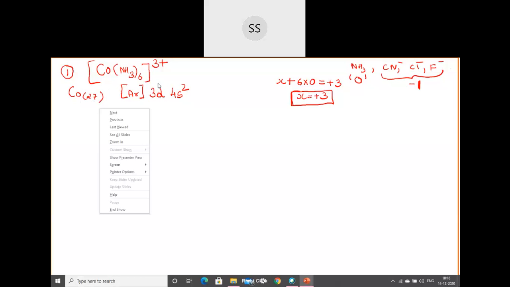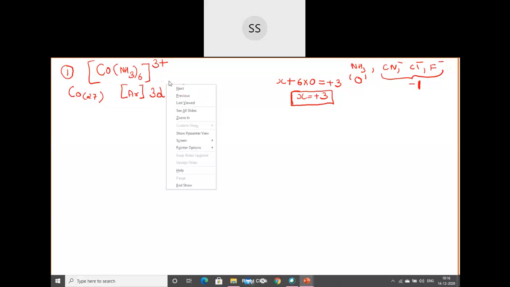So here it is 7. Okay. So this is cobalt in the normal state. They are not in +3 oxidation state. A normal cobalt atom, how we write, is argon 3d7 4s2. Now they are in the complex, they are in +3 oxidation state. So what you have to do is, you need to remove 3 electrons from this particular metal.